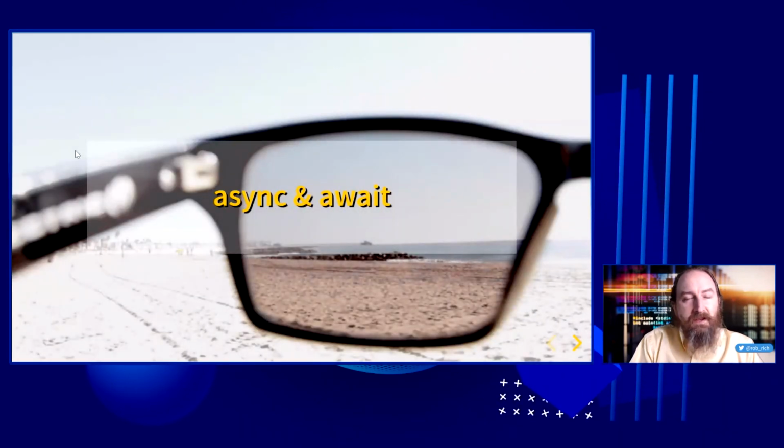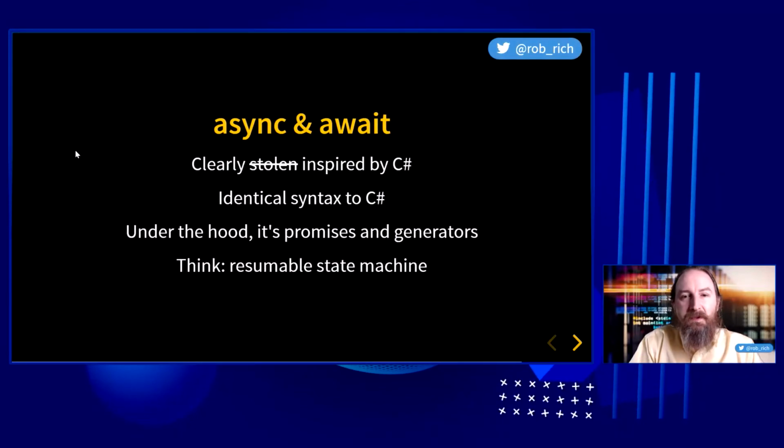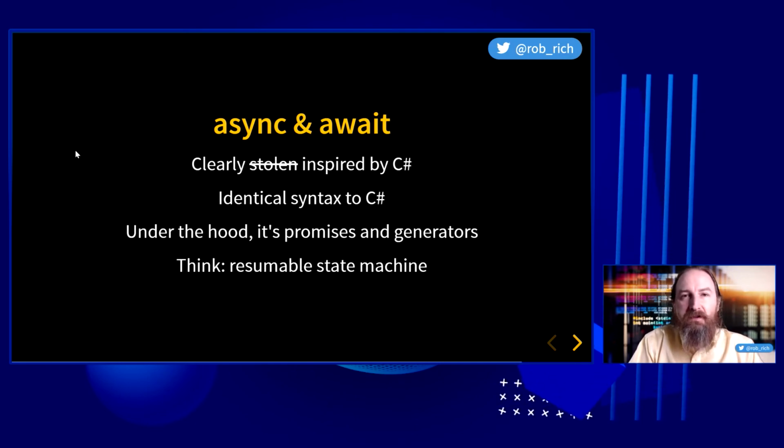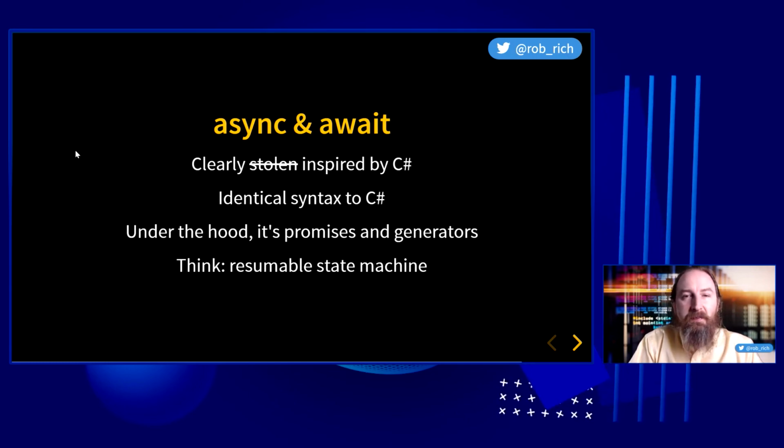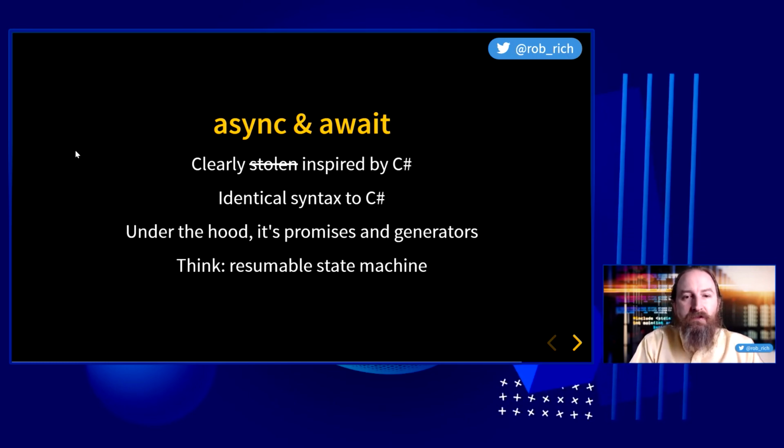Now let's take a look at async and await. Async and await is a really elegant mechanism in JavaScript, clearly stolen, inspired by C#. In C#, we have the task parallel library that async and await is built on top of. Inside of Node, we use that identical syntax to be able to build up these state trees that are based on promises and generators, as opposed to being based on the task parallel library. Now, this is really cool. It's a resumable state machine.